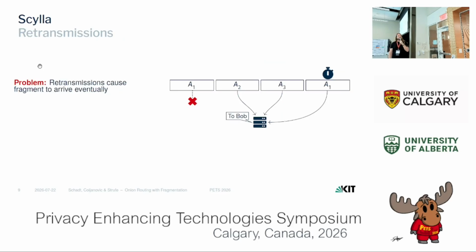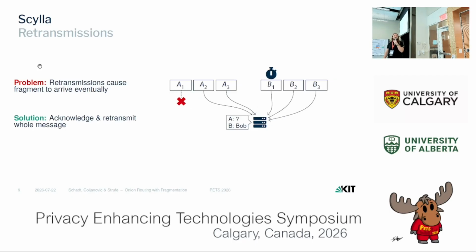Now, there's still a problem because we have these retransmissions. So even if we drop some of Alice's fragments, they will be retransmitted, and the node can collect all of the fragments. And we see this pattern that we saw earlier, where the completion time for Alice is higher than for clients that have no fragments. So in addition to this all-or-nothing transform, we say that we need to treat the message as the thing that we acknowledge instead of the single fragment. So if Bob doesn't acknowledge the message as a whole, then Alice will retransmit all fragments under a fresh identifier.